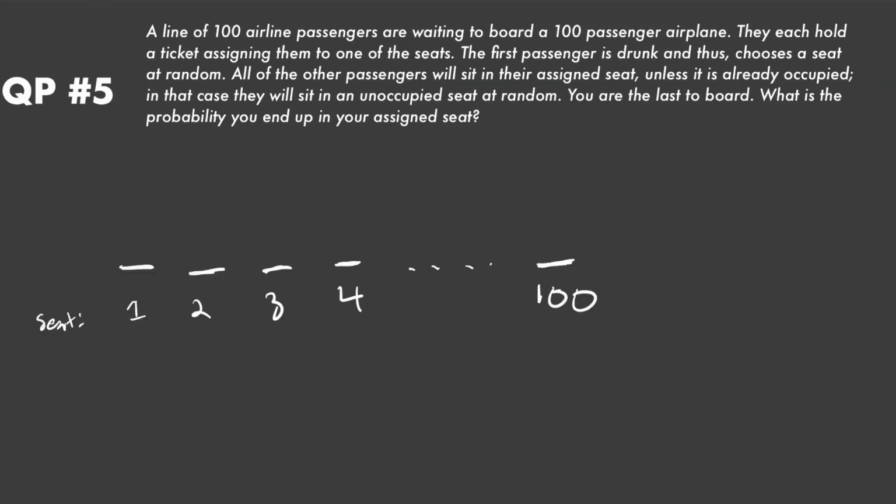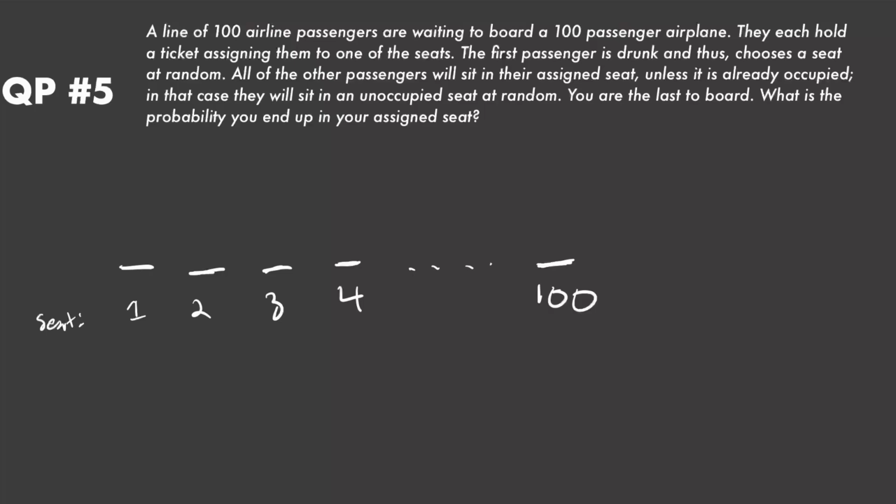Okay, so first of all, let's just do a run through to see what's happening. These all represent the seat numbers, so seat 1, 2, 3, 4, all the way up to 100. To make it easier to understand, and it doesn't change the probability at all, let's say that the drunk person has seat 1, the second person in line is seat 2, and the third person in line is seat 3. So we are going to have seat 100 because we are the last to board. We have 100 empty seats, and the first passenger to board is the drunk person, so they're going to choose a seat at random.